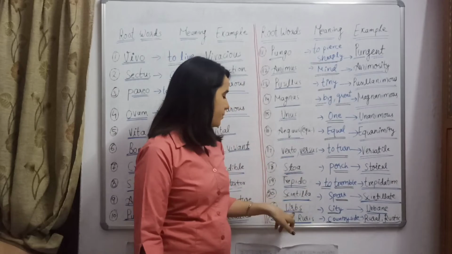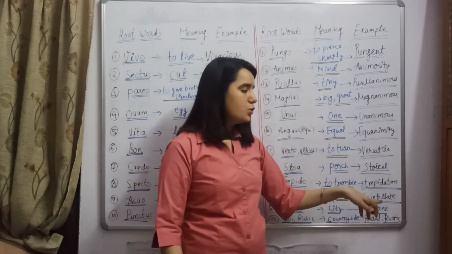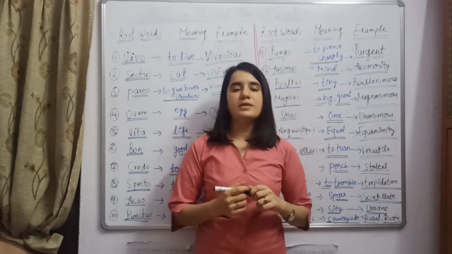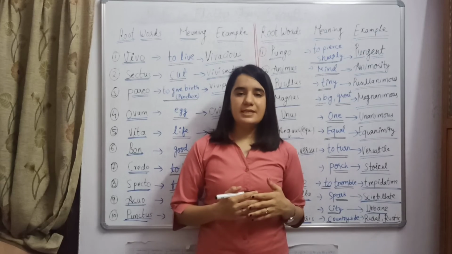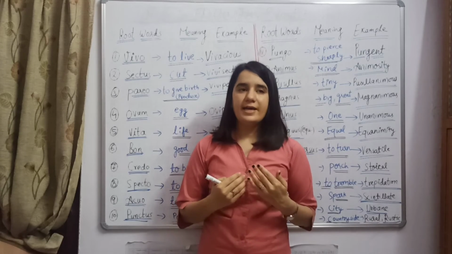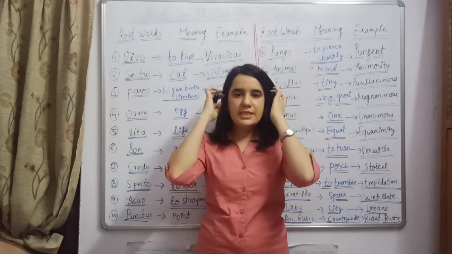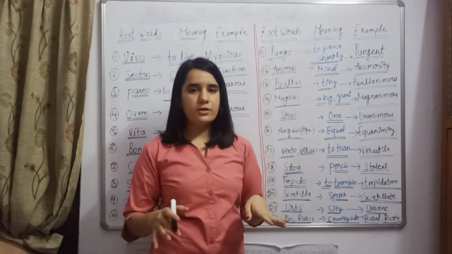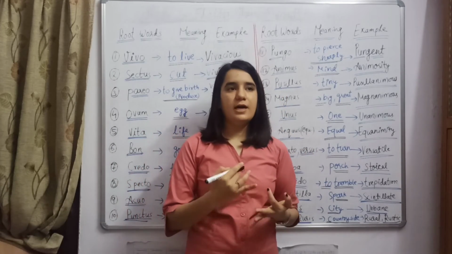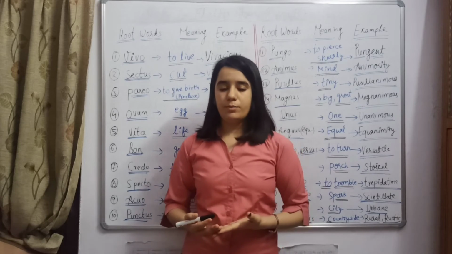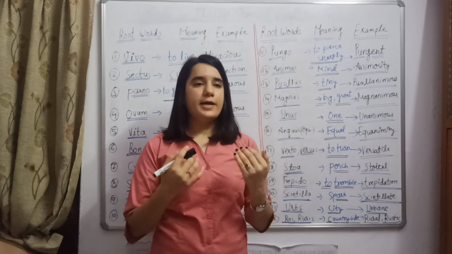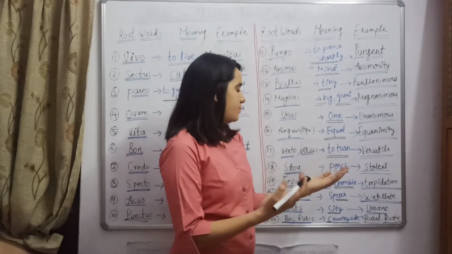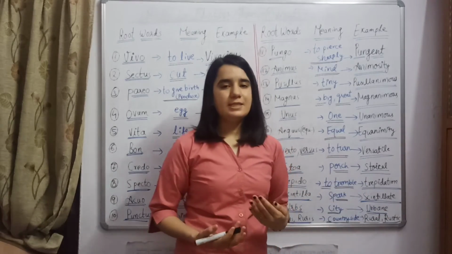A root word is made from urbs. Urbs means city, and a person who is living in the city, or we can say an urban person, has a courteous attitude, has a refined personality, and knows in general how to talk, how to sit, how to act, how to behave with people in the right manner. Then we will say that person is an urban person who has a courteous attitude.